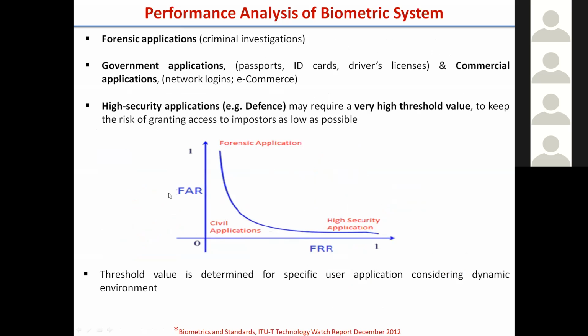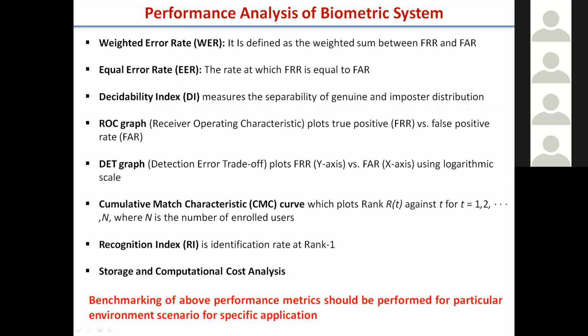We want the false accept rate to be low, and for the forensic side we want the FRR, false reject rate, to be low. The civilian side is this side, and this is the curve. Another performance metrics are equal error rate and decidability index. The decidability index measures how well the scores from the genuine and imposter classes are separated from each other. Equal error rate is the case where FAR is equal to FRR.